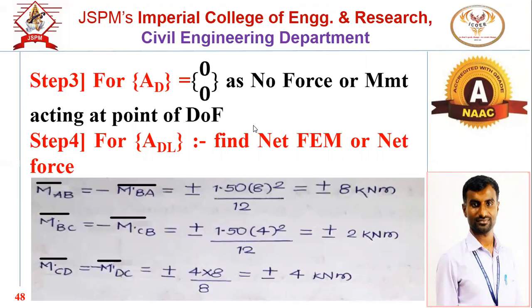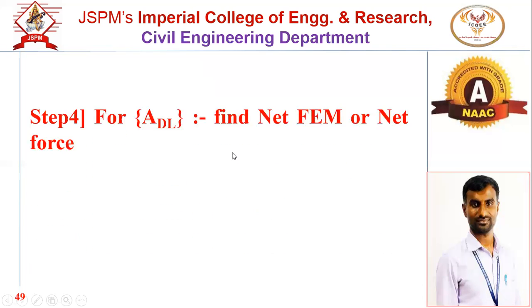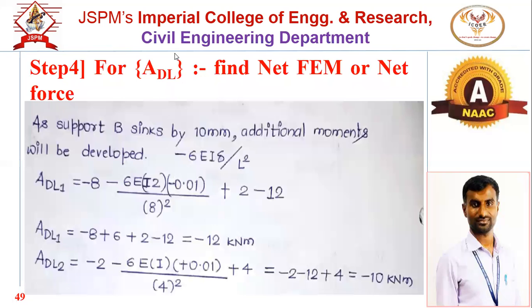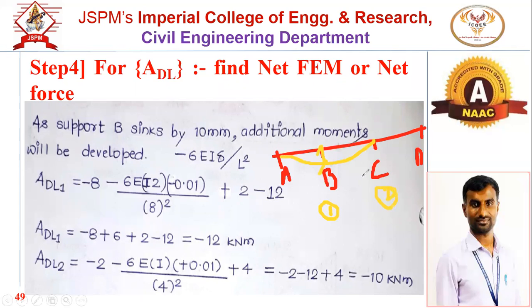Now we have to add fixed end moment due to the sinking of support. So how to add? This is the additional fixed end moment due to the sinking of support. Now we have A, B, C, and D. The settlement will be like this. This is our node 1 and this is our node 2.